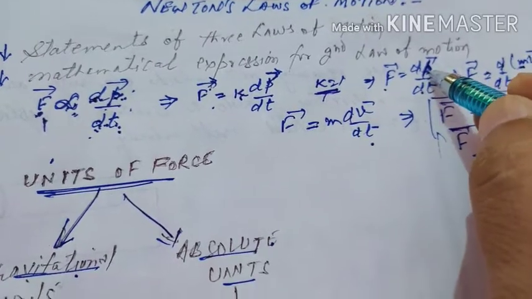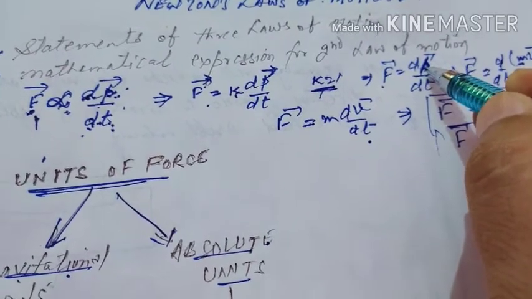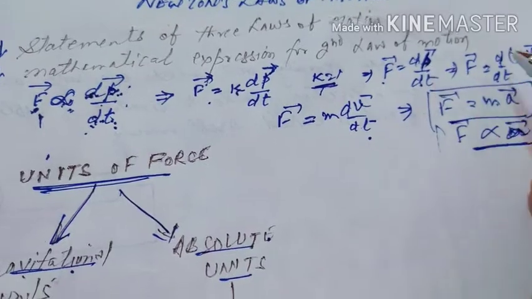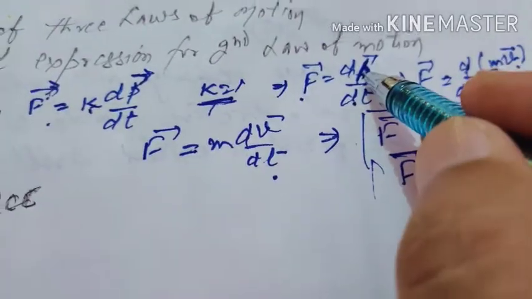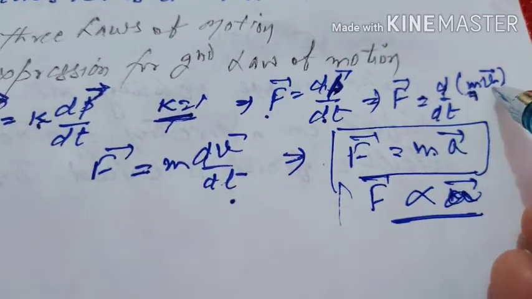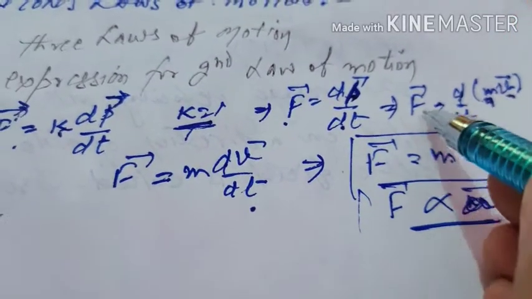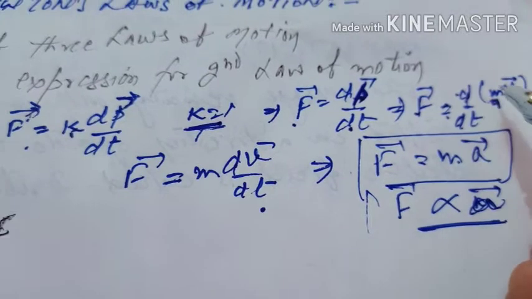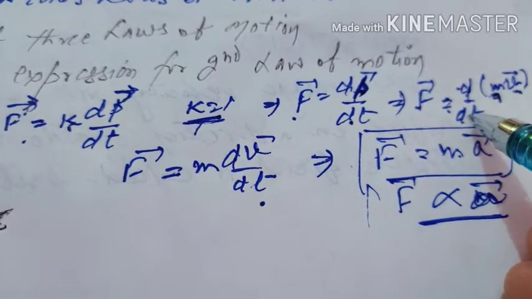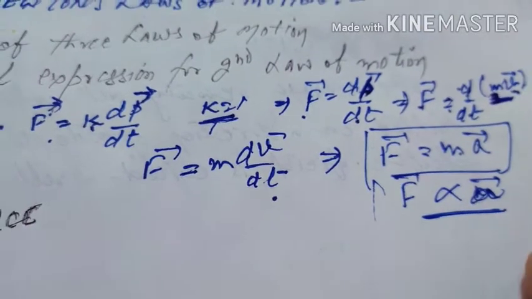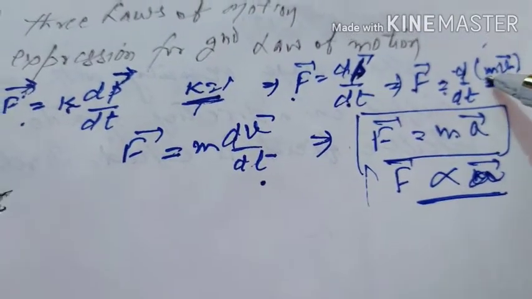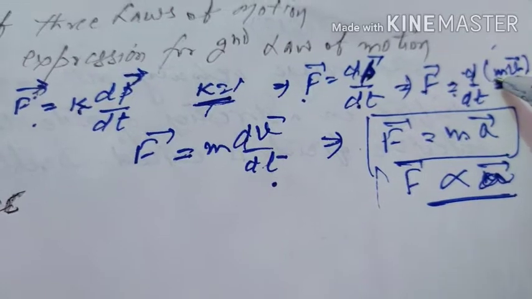What is P here? It is linear momentum. And what is the definition of linear momentum? It is the product of mass and velocity. So in place of P, I have used mass into velocity. Now F is equal to the change with time of mass and velocity. But as we know, mass is constant. It does not change with time.